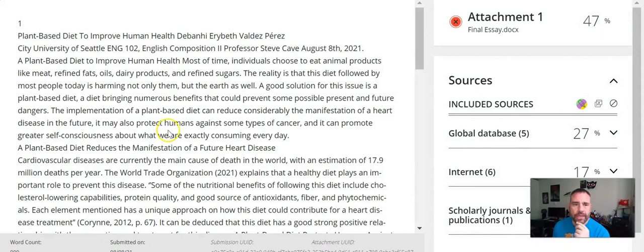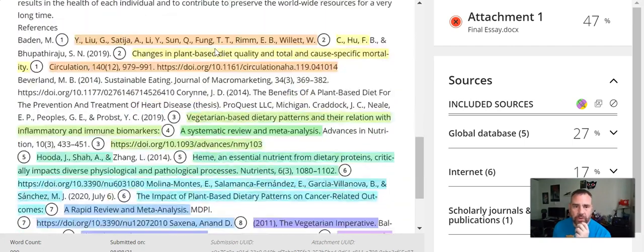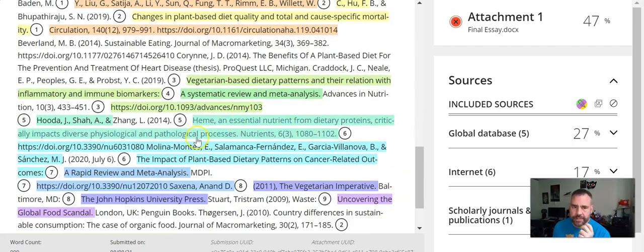So let's look at this first example. In this student example, the student got a 47%, which is really high. So the student was nervous. But if you look at the essay, all you've got to do is click on view your own report and you can see the same stuff. When I scroll through it, look, the only things highlighted are references. That's completely great. That's what should be happening.